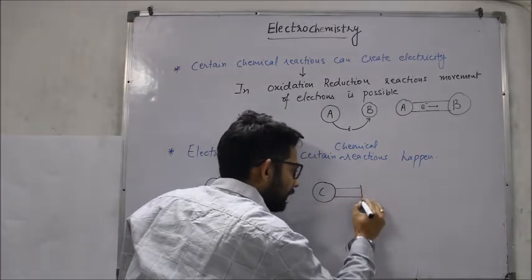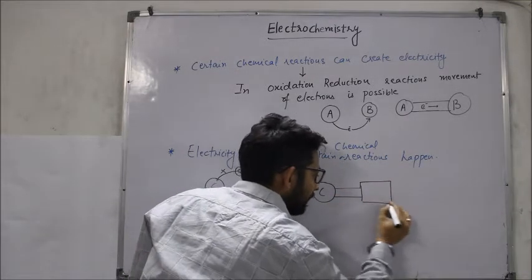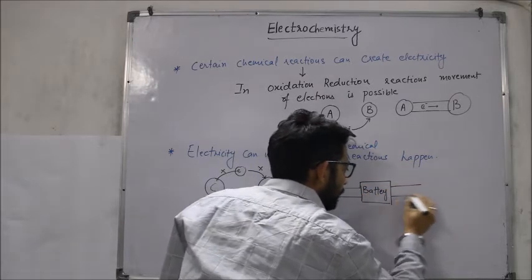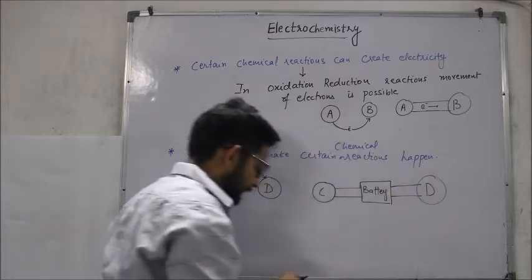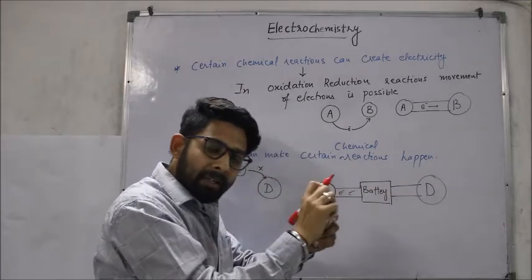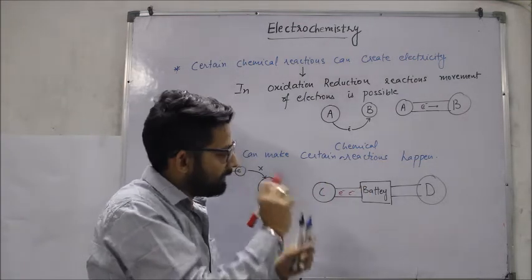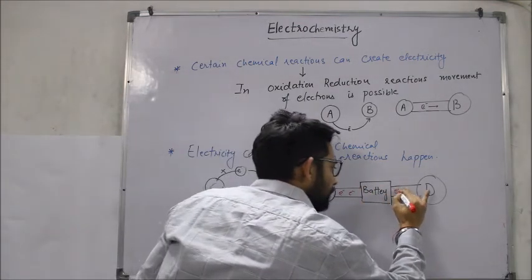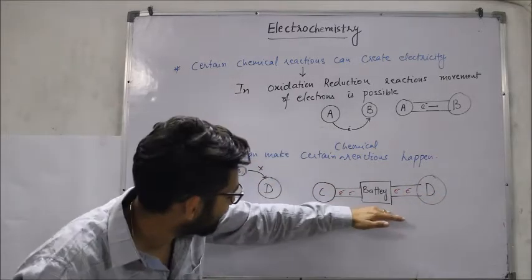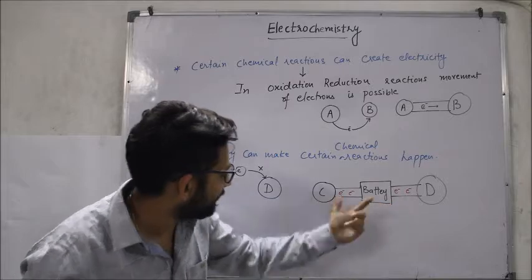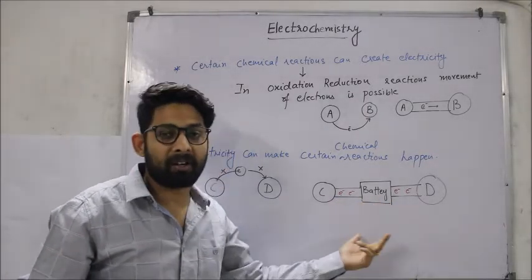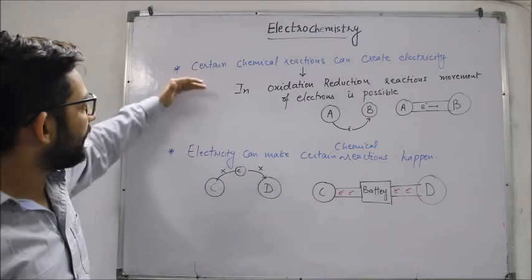We are going to connect this through a battery. Now what is the battery going to do? Battery is going to take electrons from C. Battery pull करेगा, it is going to pull electrons from C and push those electrons towards D. That means this electricity, this battery is making these electrons flow. So now electricity can also be generated here. So these are two things which we have to understand.